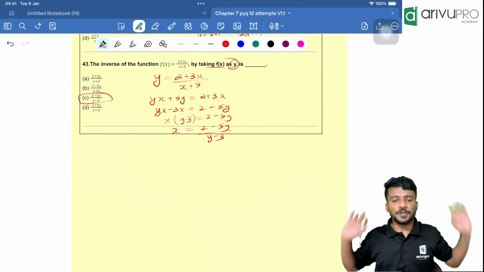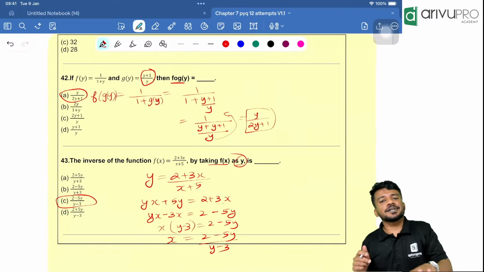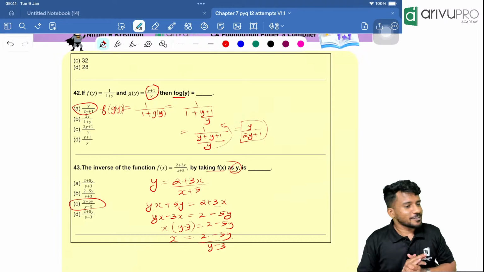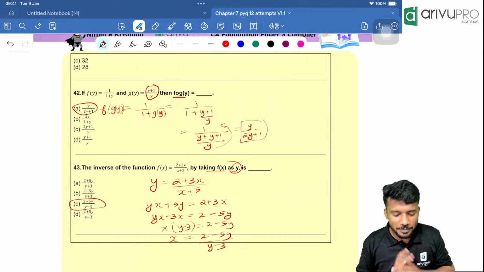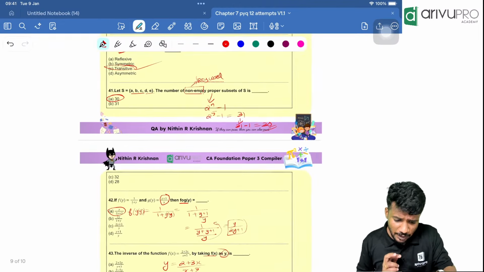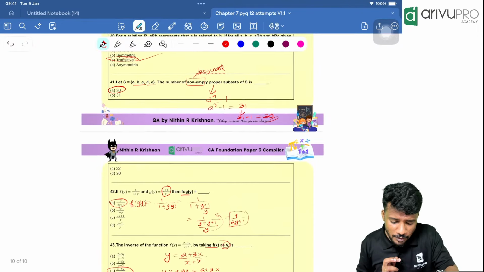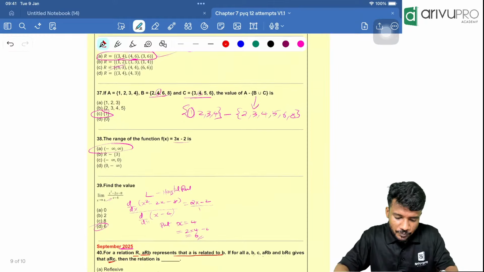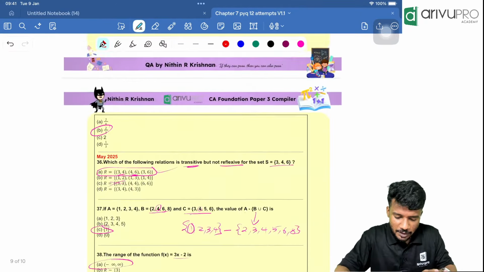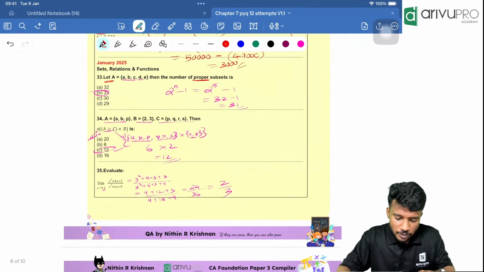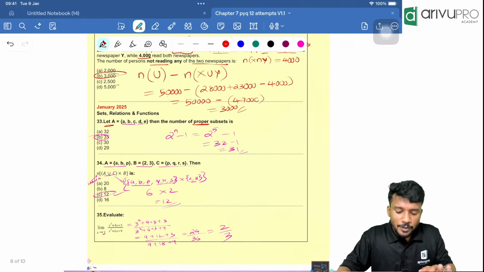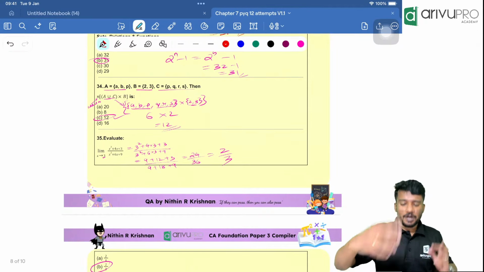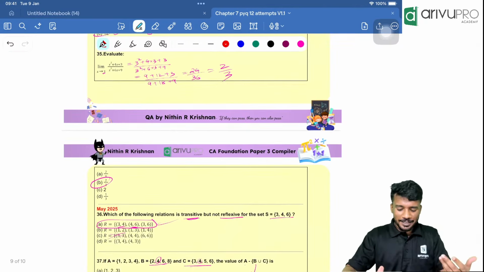Okay, done now. 43 questions were there in the past 12 attempts, people, from this chapter, and it is one of the easiest chapters. The only problem is people are not studying. Look here: last attempt, September attempt, 4 questions were there. May attempt, 4 questions were there. Jan attempt, 3 questions were there. So 3, 4, 4, people, a higher chance you will get 4 marks.